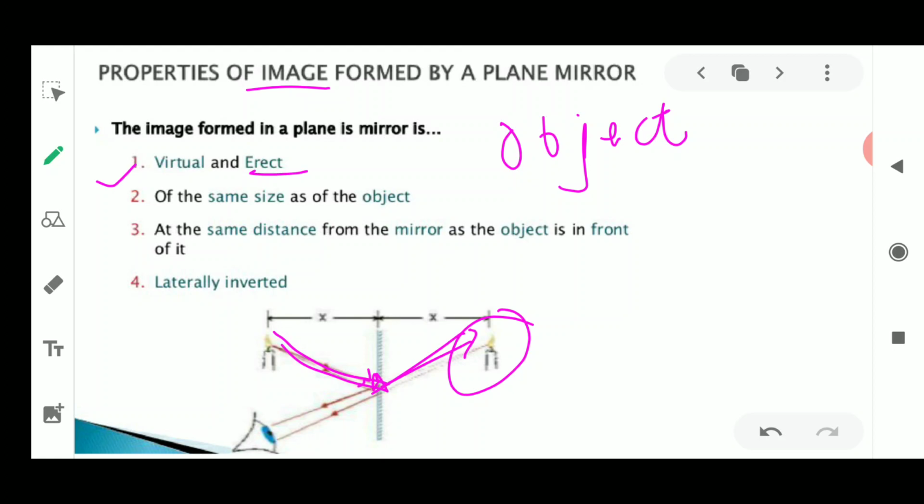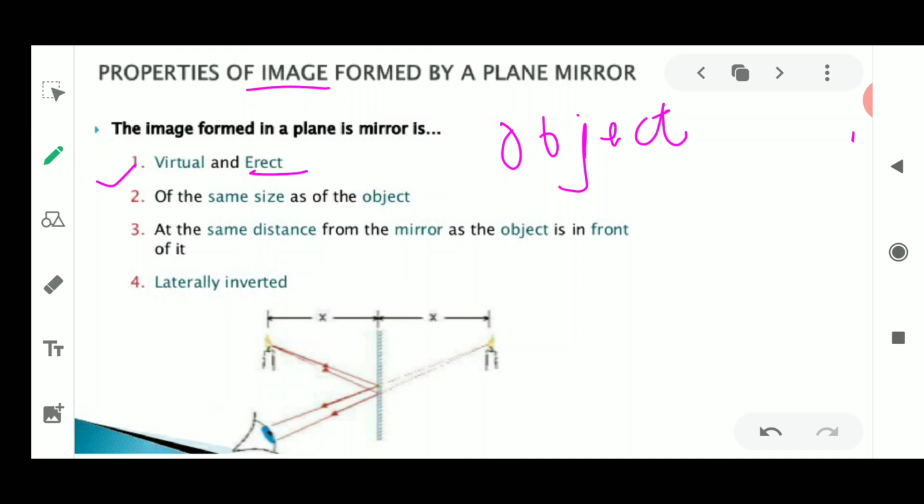It is always erect. Okay, erect means it is the straight image, and it could be virtual image also. It could be inverted image. So you will show this inverted image in the form of this arrow which is having the arrowhead at the down surface. Fine. If the arrowhead is at the above surface, then it is known as the erect image. Fine. So I'll tell you again all about these things when I'm going to tell you about how the image is being formed in the concave and the convex mirror, in the spherical mirror also. So in the plane mirror we saw that the image which is formed is always virtual.